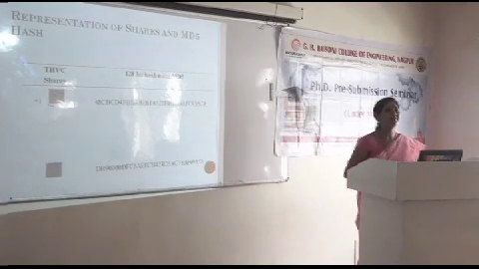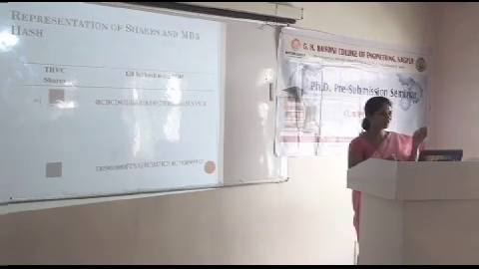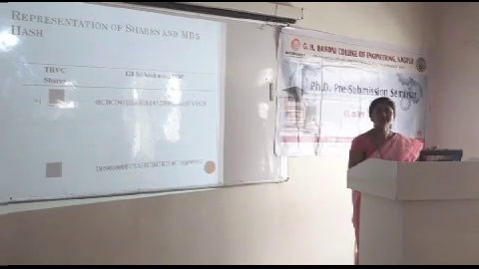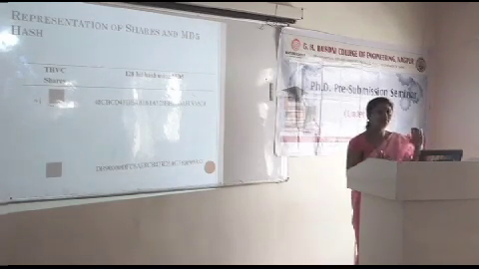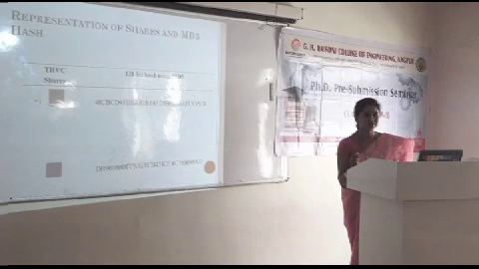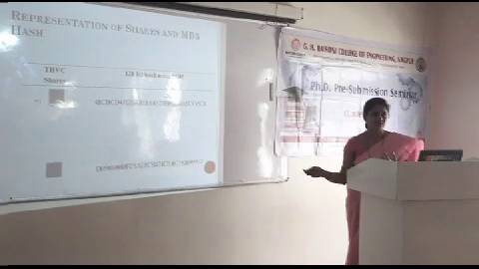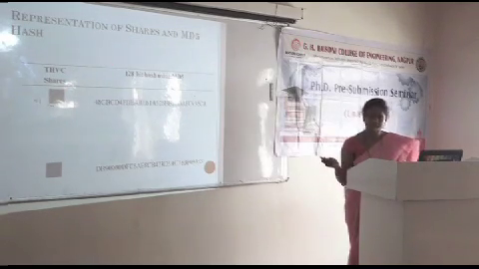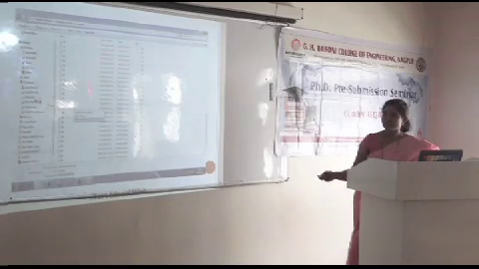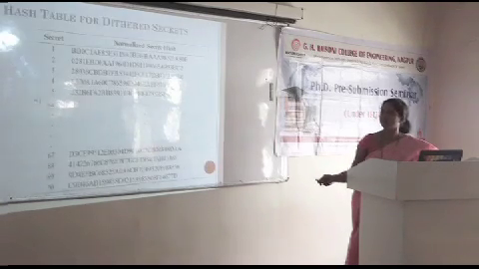And we know that MD5 is an irreversible type of hash. Irreversible means once I have generated a hash from a given image, from that hash you cannot regenerate that image. So it is irreversible. And again it is unique, meaning a unique secret will give you a unique hash. For the same secret, another hash cannot be generated. Every time you generate a hash, MD5 will give you the same sequence of characters for a unique secret. Now these are all the hashes we have generated for all the shares and secrets. This is a sample hash, 32 hexadecimal characters.